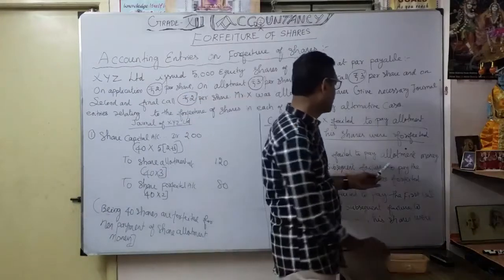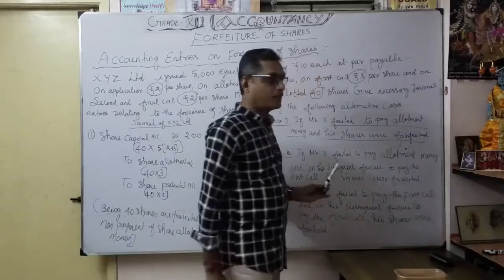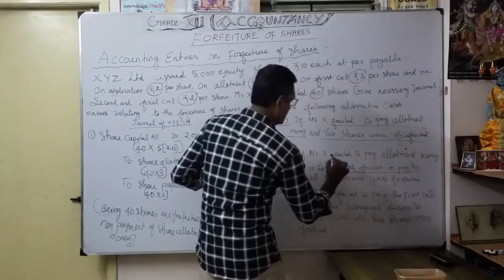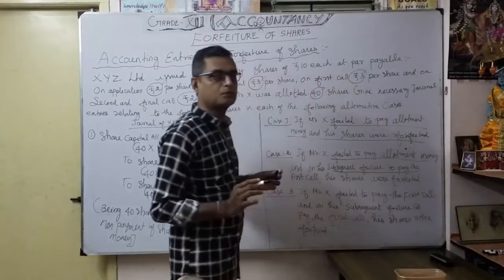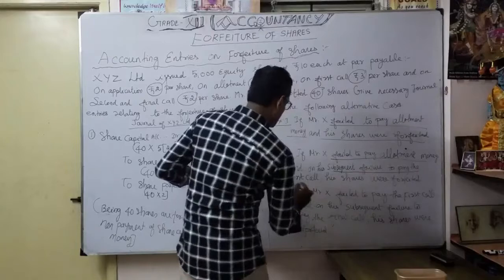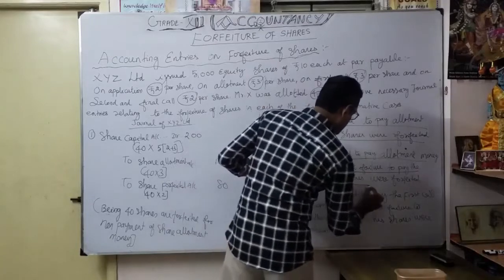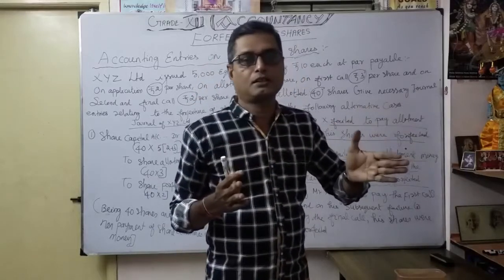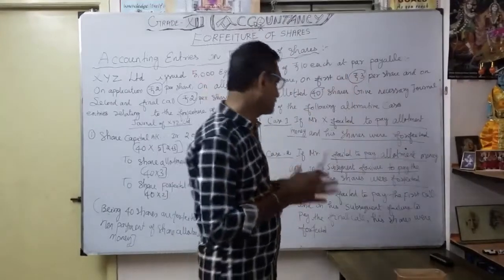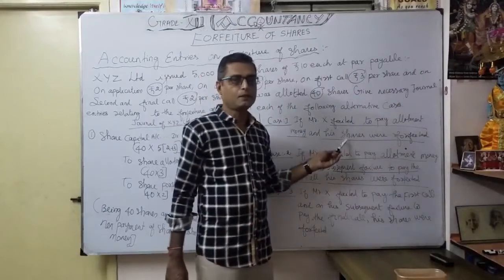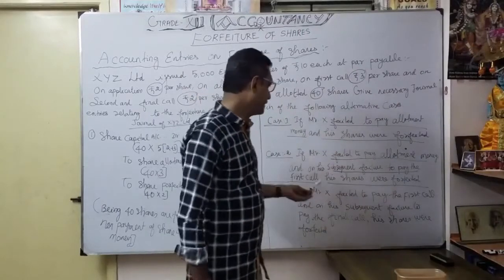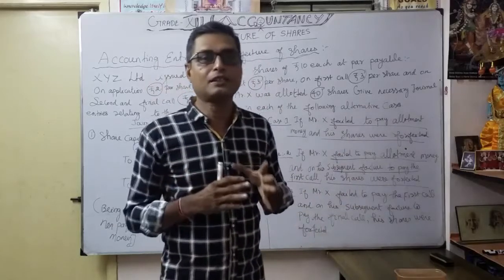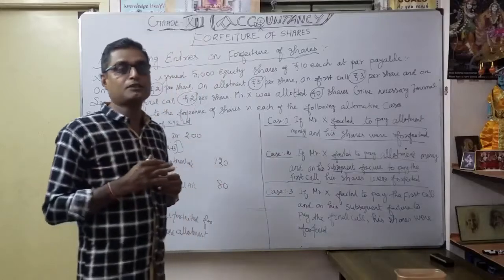If Mr. X failed to pay the allotment money, and on his subsequent failure to pay the first call, his shares were forfeited. See here, the wording is very important. When he is called up to the first call, then we are going to forfeit. That's why the situation is very important. Here, at the time of share allotment, shares are forfeited. Here, at the time of first call, shares are forfeited. When the shares are forfeited, accordingly we pass the forfeiture entry.